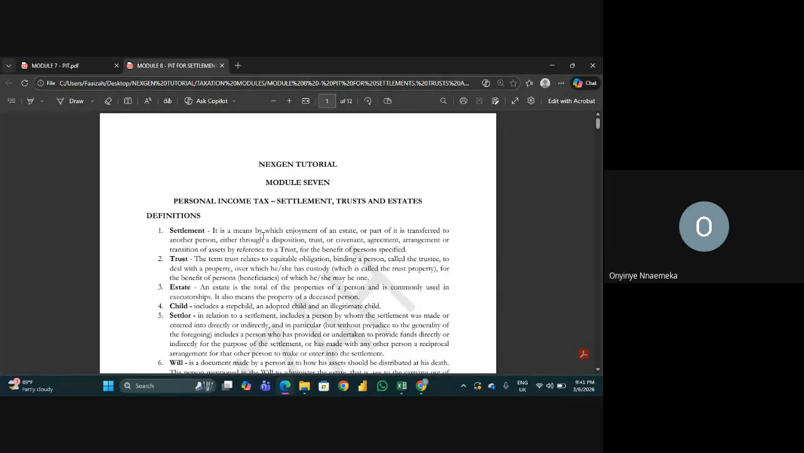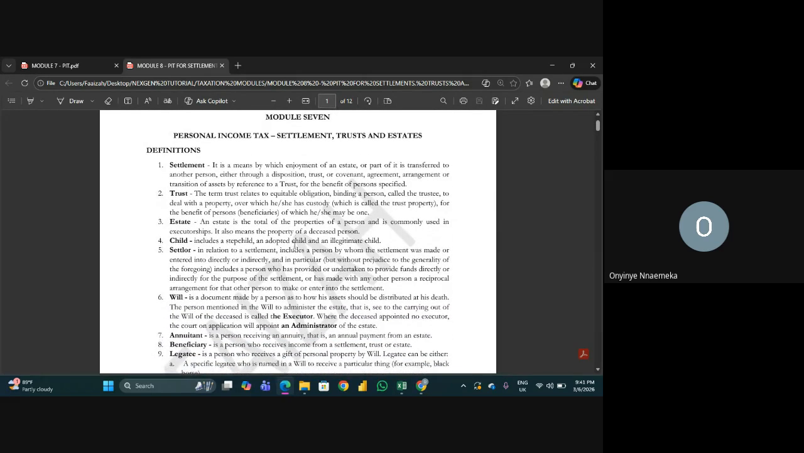So now, child includes a stepchild, adopted child, and an illegitimate child. So when they say the word child, it's not only a legitimate child, it could be any of these three.